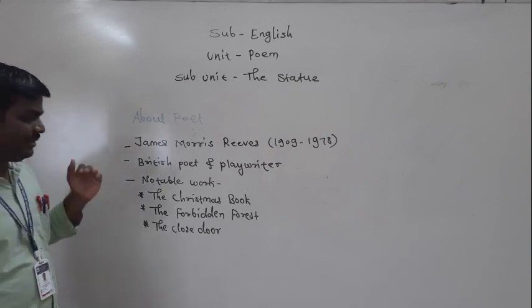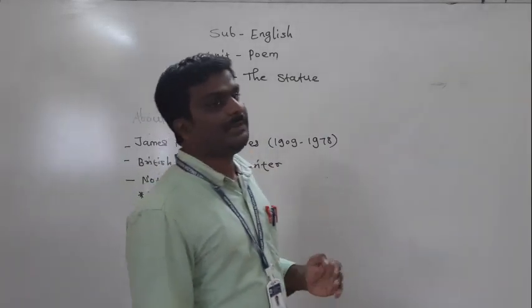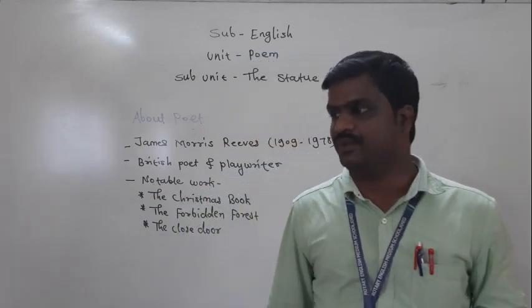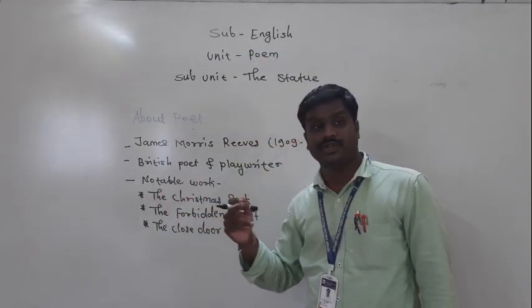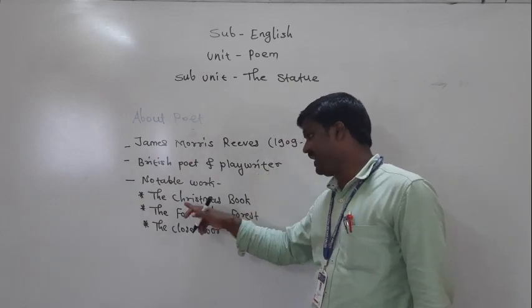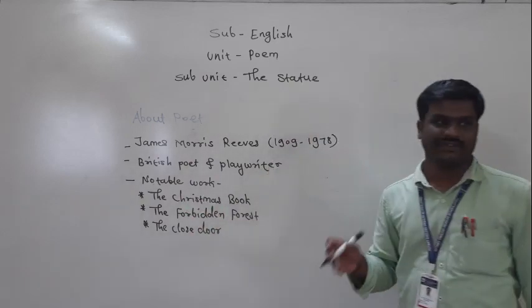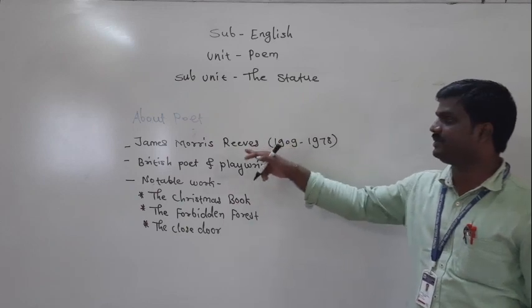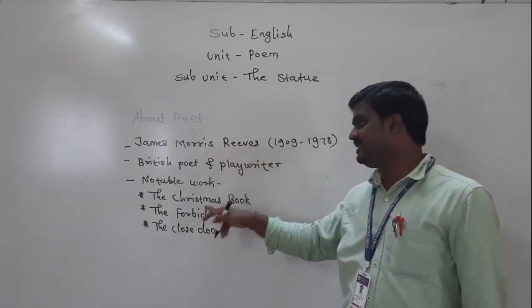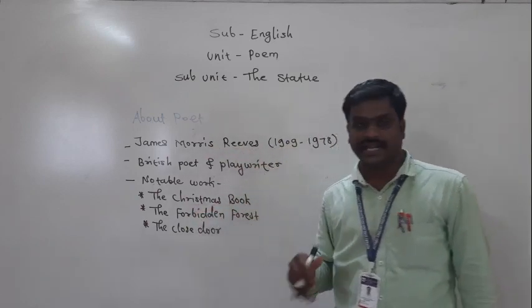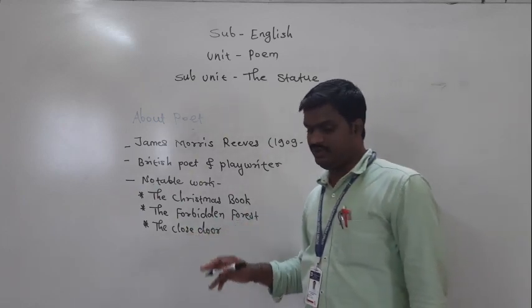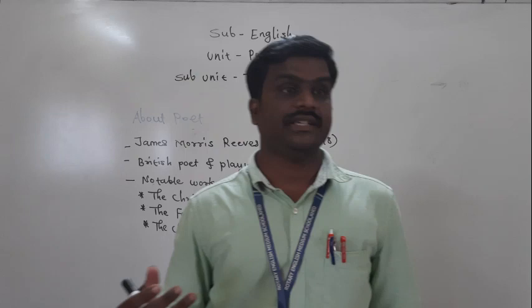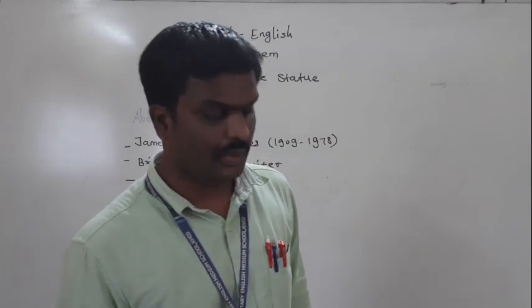Friends, one more important point. Some books were published in his life, and those books I would like to discuss with you, their notable work. The first notable work of James Morris Reeves is The Christmas Book. Second work is The Forbidden Forest, and The Closed Door. These are his famous works.